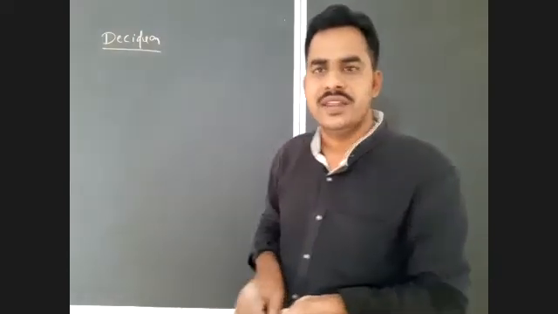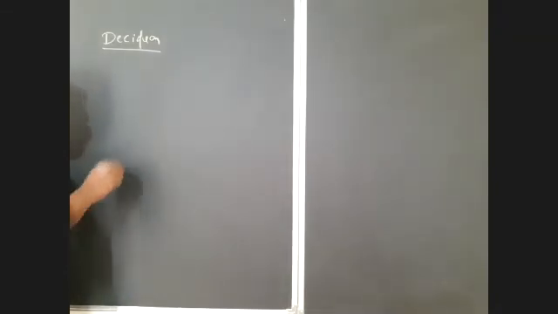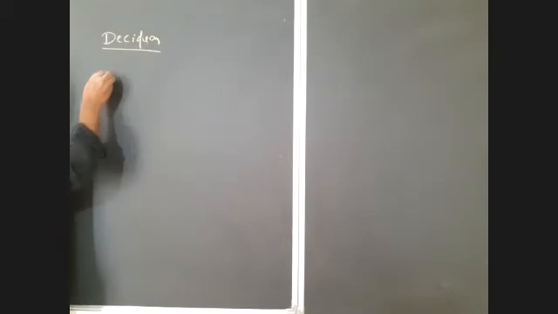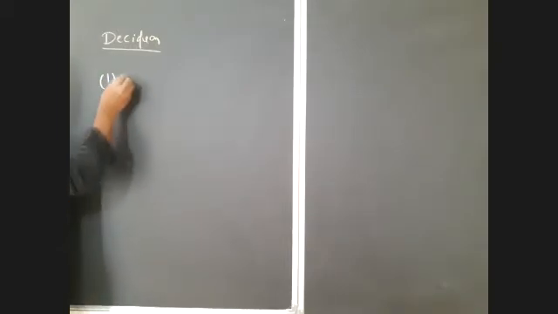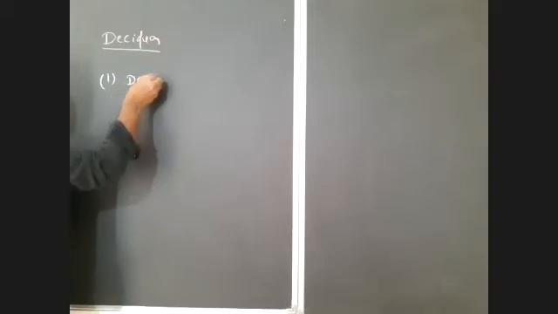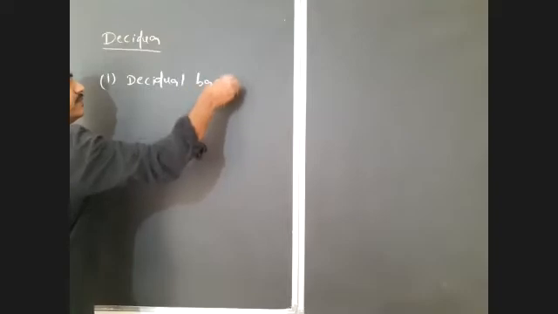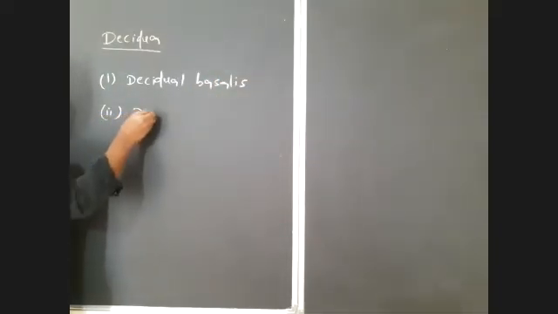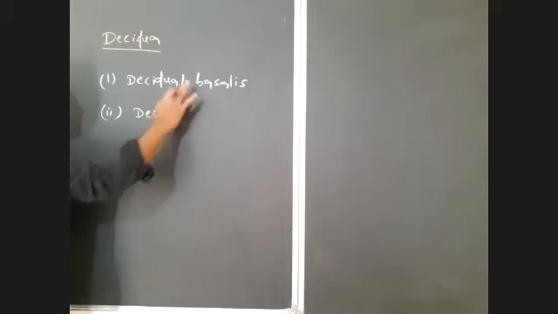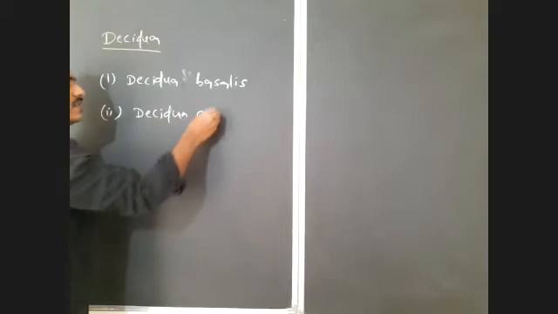Now, in the decidua, there are three parts in human beings. The decidua has three types or three regions. The first one is decidua basalis. The second is decidua capsularis.